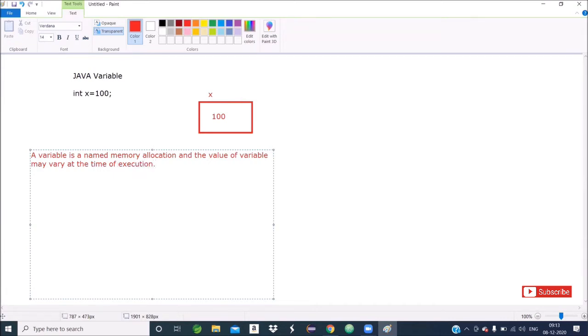The variable value may vary at the runtime. The variable value is not fixed.